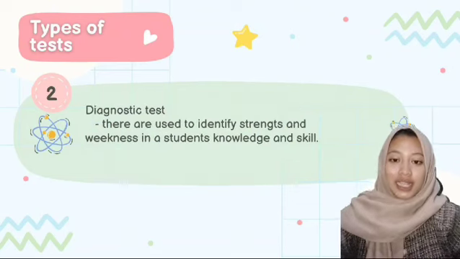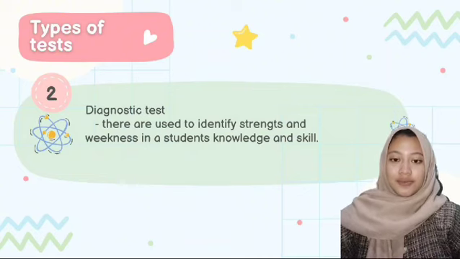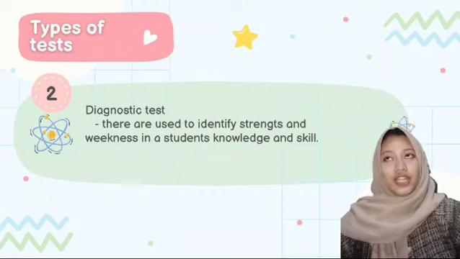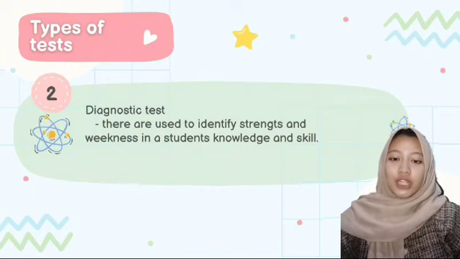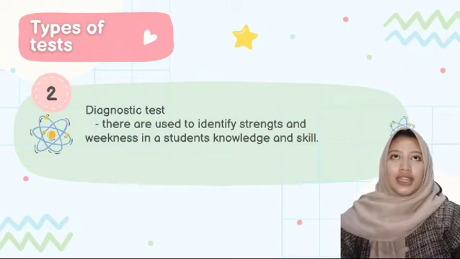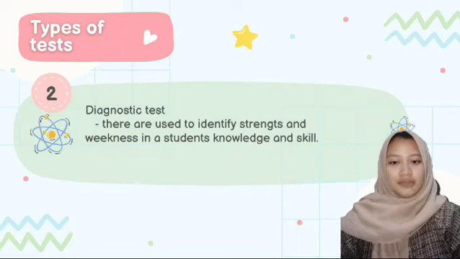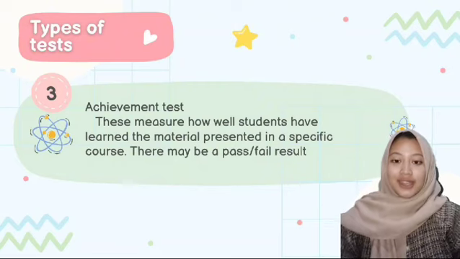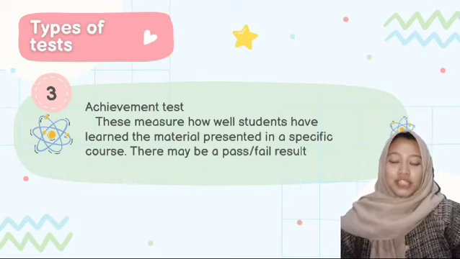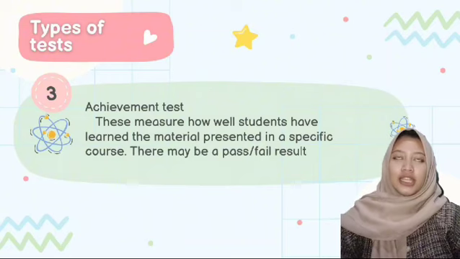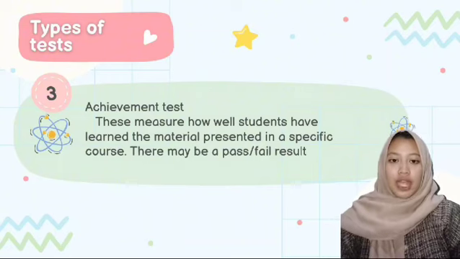Okay, the second is the diagnostic test. They are used to identify strengths and weaknesses in a student's knowledge and skill. And this test is much more specific than a placement test. The third is the achievement test. This test measures how well students have learned the material presented in a specific course.